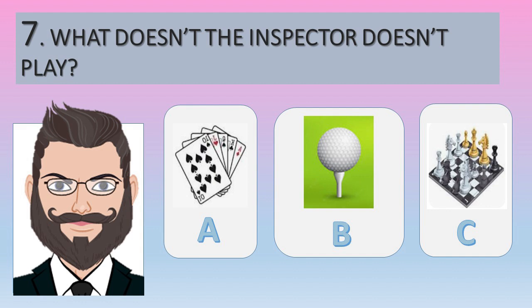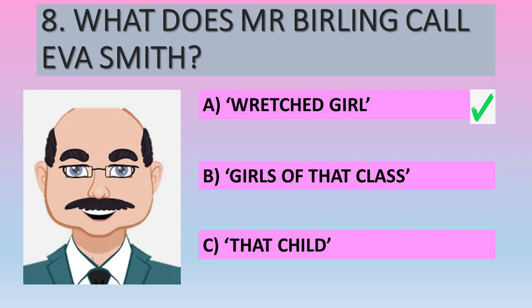Mr. Burling says, I should warn you that he plays golf with Colonel Roberts, who's the chief inspector. But the inspector who has called says, I don't play golf. What does Mr. Burling call Eva Smith? He calls her a wretched girl, and that makes her seem childish, infantilises her, makes the idea that she's taken her own life seem like it's an impetulant and childish thing. And the fact that he calls her wretched makes her seem somewhat monstrous.